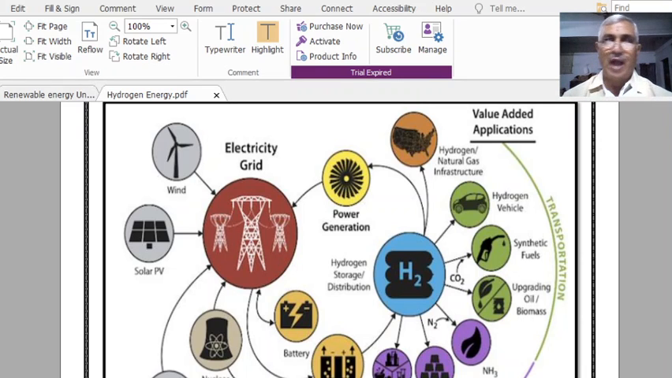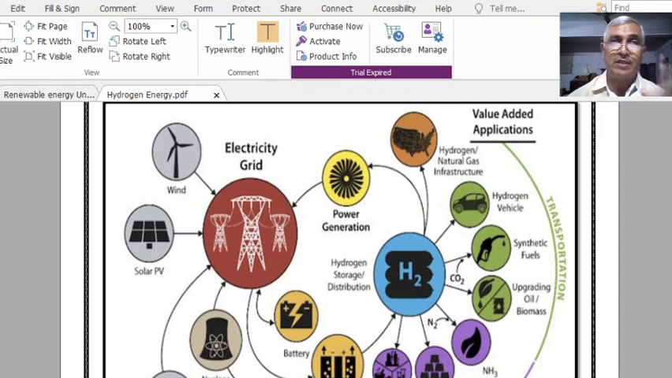And one more thing, hydrogen is not a primary energy source. As far as renewable energy sources are concerned, the primary energy sources are solar energy, wind energy, ocean energy. Similarly, the conventional energy sources like coal, oil, and natural gas are also primary energy sources, which are available in nature and can directly be used to produce different types of energies.